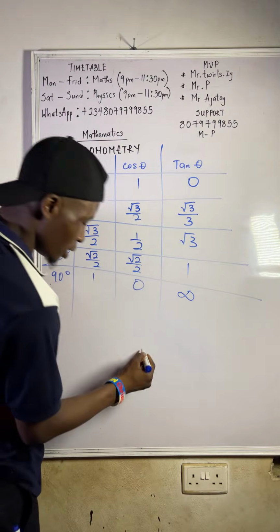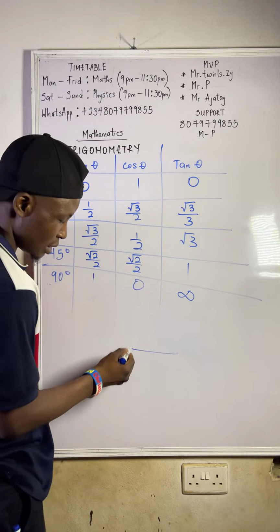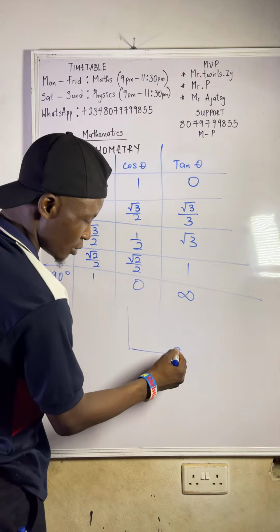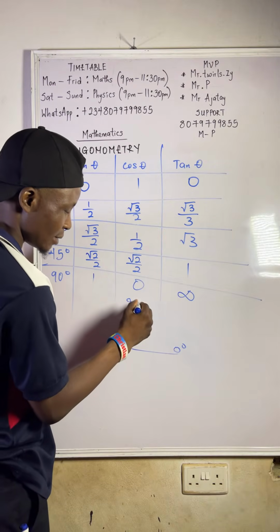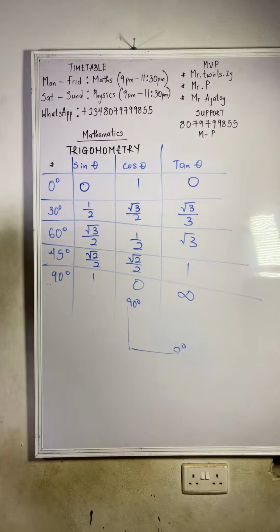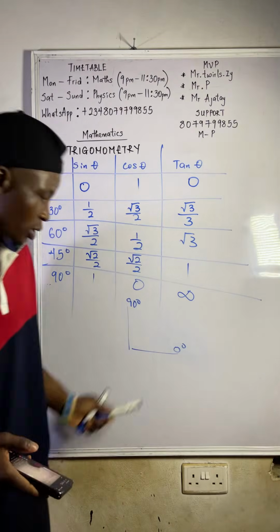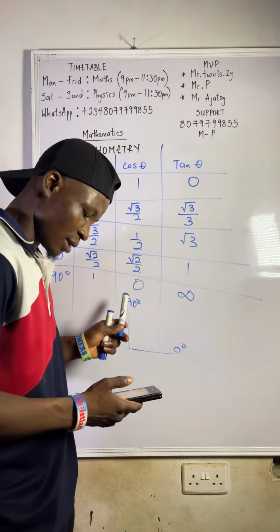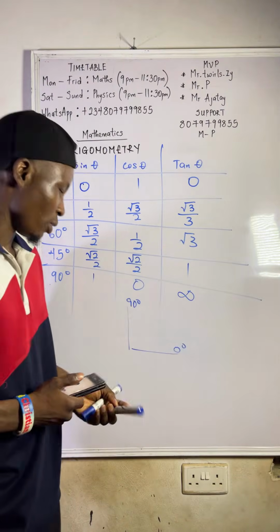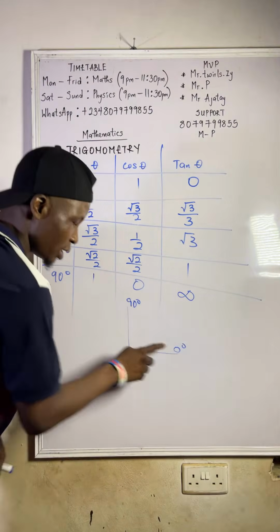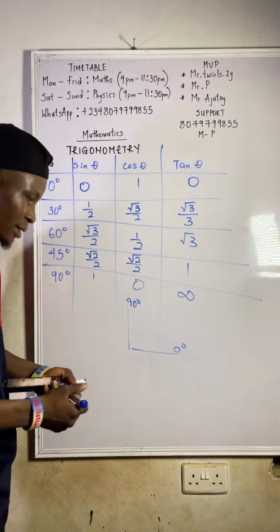Now let me teach you how you can know it in the exam. Without proving, let me teach you how you can remember. You know, this is horizontal. This is vertical. This is 0 degree. This is 90 degree. Do you first agree with that? Here is 0 degree, here is 90 degree, right?